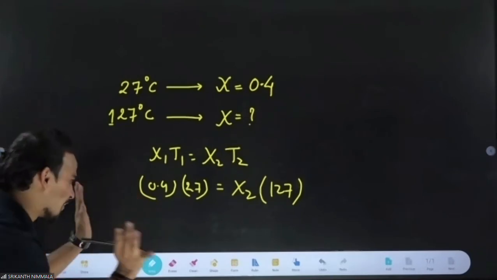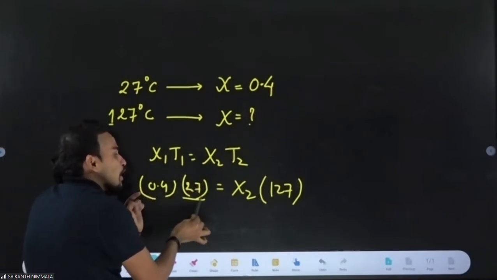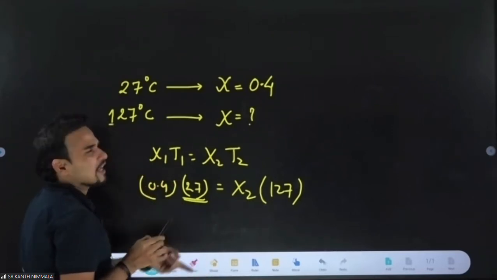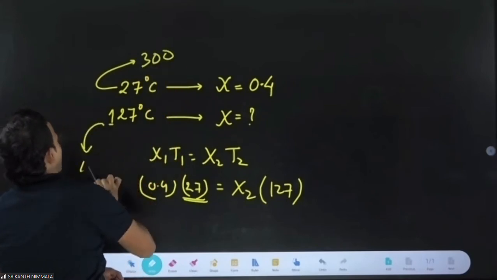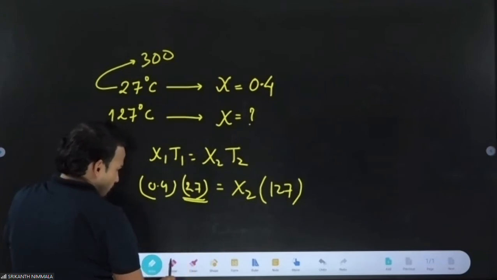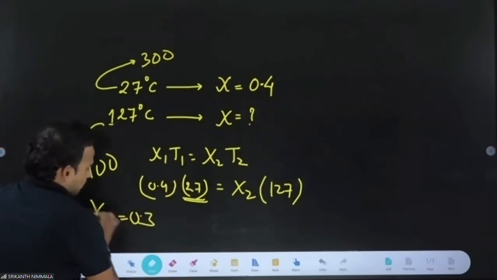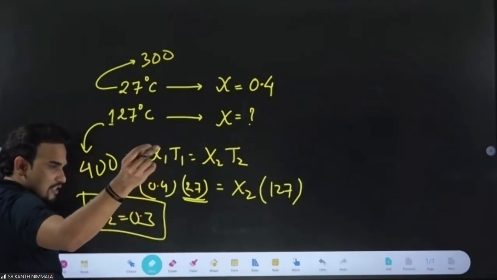This is a mistake which students make. Temperature you cannot take in Celsius; you have to take it in Kelvin. So convert to Kelvin: this gives us 300 and this gives us 400. From here, if we calculate, we get Xi2 as 0.3. Everyone understood? I'm giving you 30 seconds. Come on, see this Curie's law.